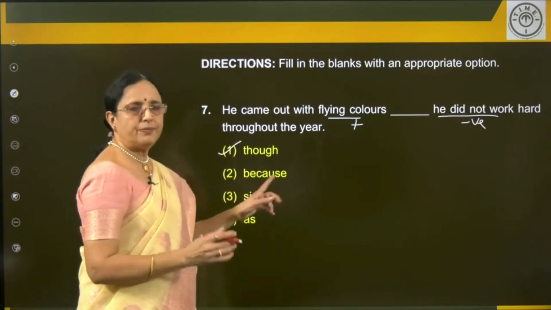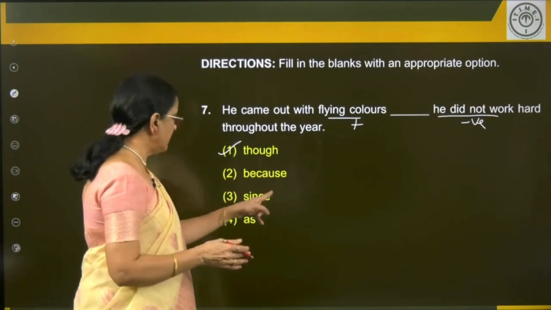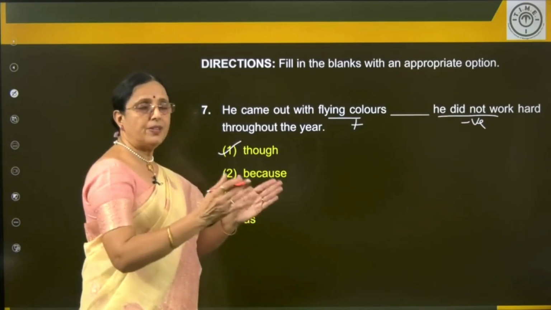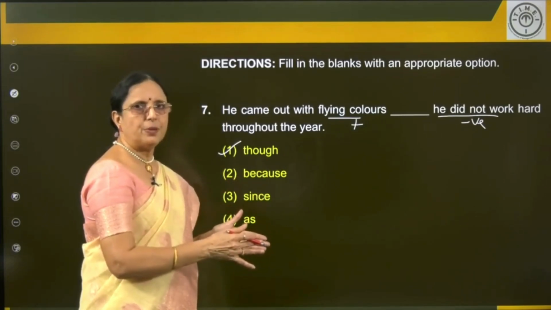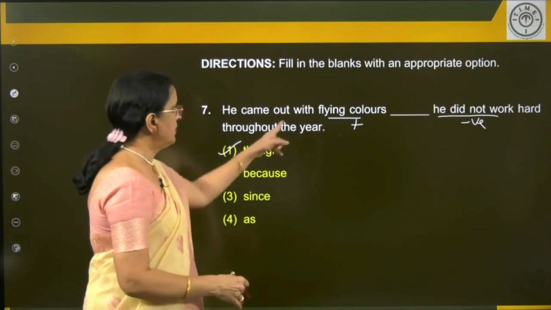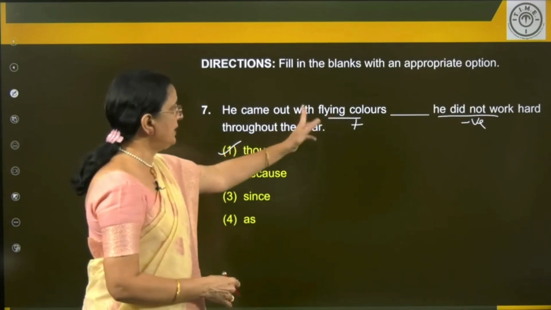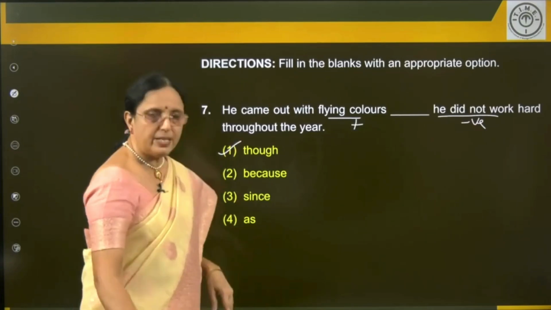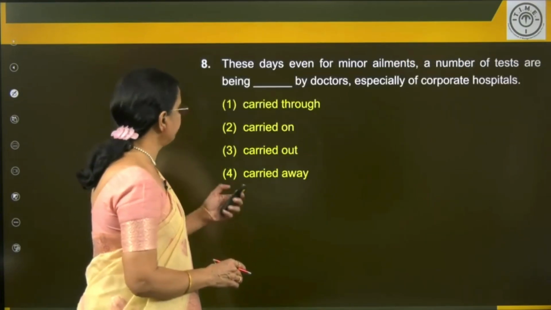Because is used to join two positive ideas. Because, since, and as are used to give reason. So if the first part of the sentence is positive, the second part should be positive. Here it's not giving the reason, it's giving the contrast. Do you understand? So though is the straight answer. Next one.